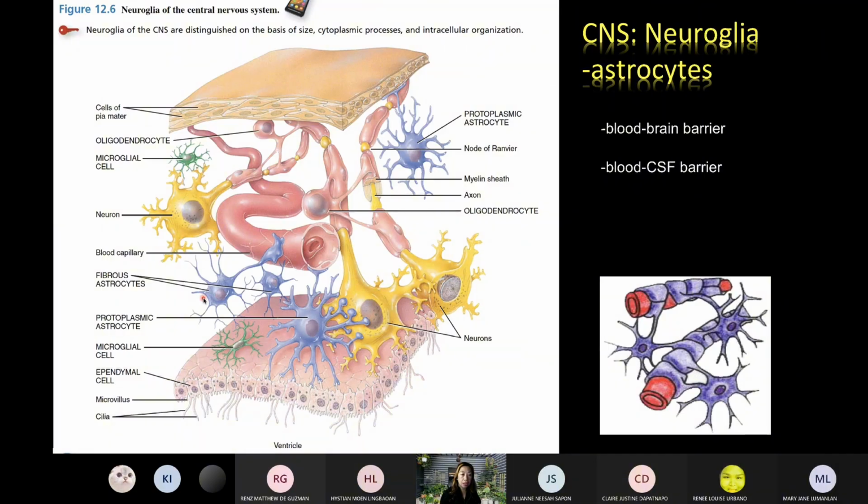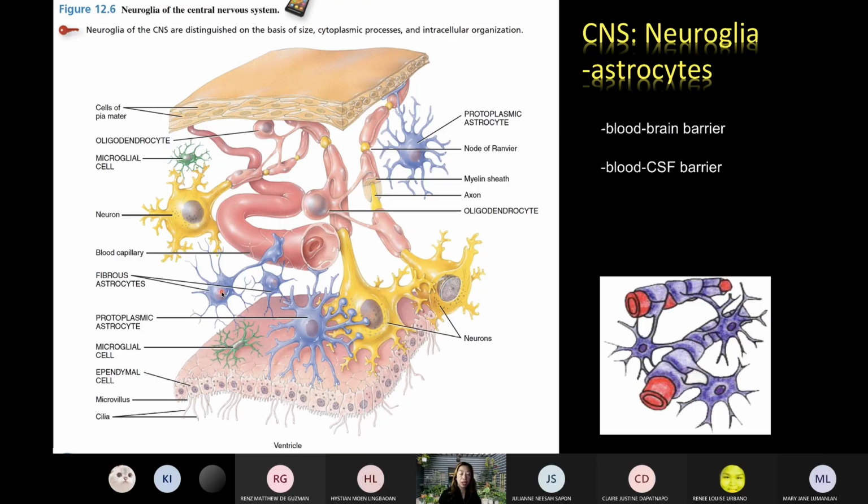The other one is the fibrous astrocyte. A fibrous astrocyte has fewer branching processes, and its processes communicate with the blood vessels. Another difference is location: the protoplasmic astrocytes are mostly found in the gray matter of the nervous tissue, whereas the fibrous astrocytes are found mainly in the white matter.